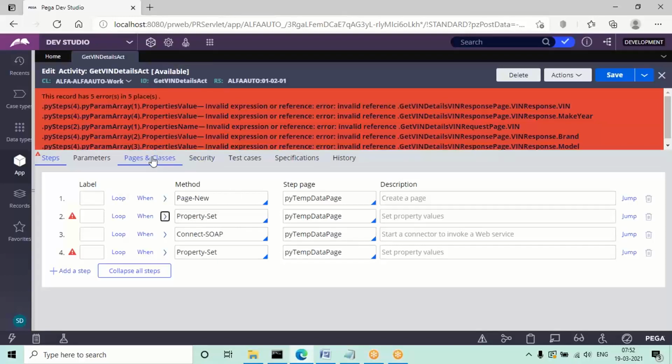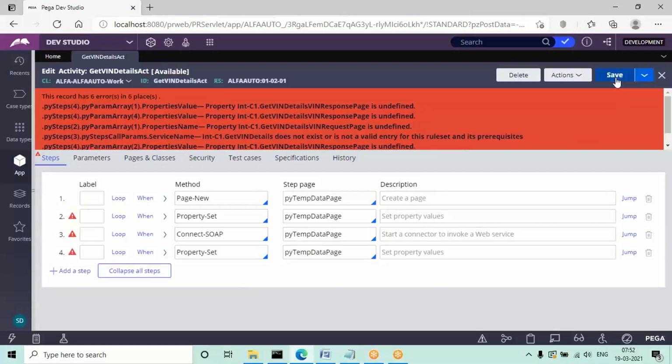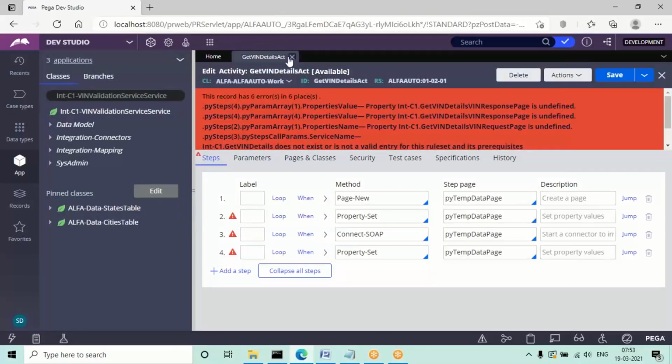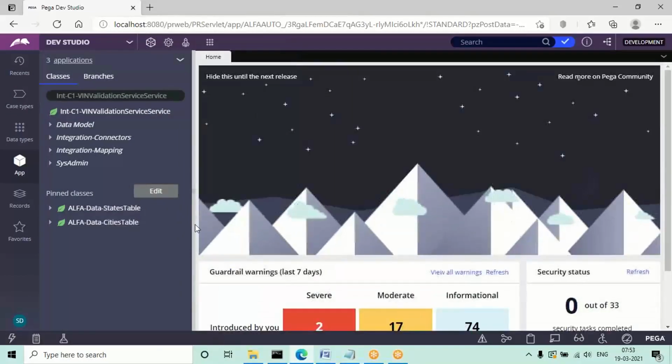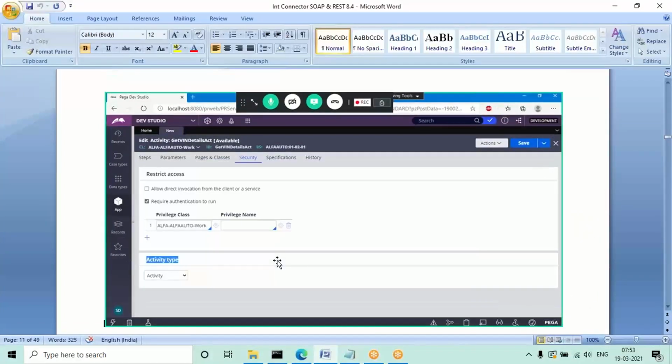Or I'll change the class. Actually I'll give the main class. One second, let me try with the main class. Only give the C1. Okay, this also is not taking. Okay, don't worry, but this is the process we have to map. And after mapping this, see, coming to the UI design. Same steps if you do in 8.1 and all, it will work in the previous versions.